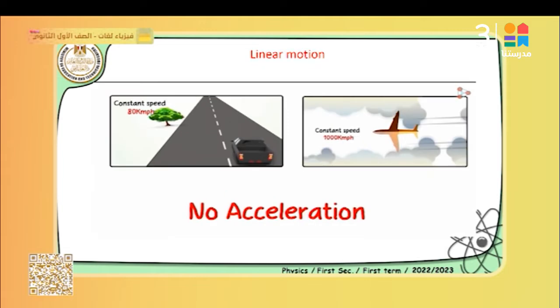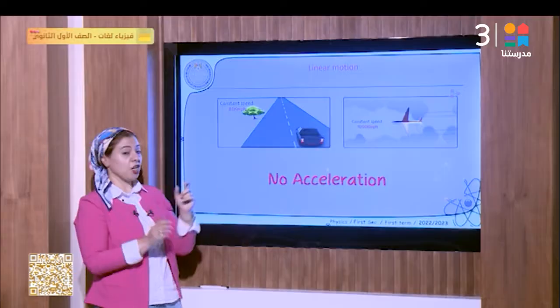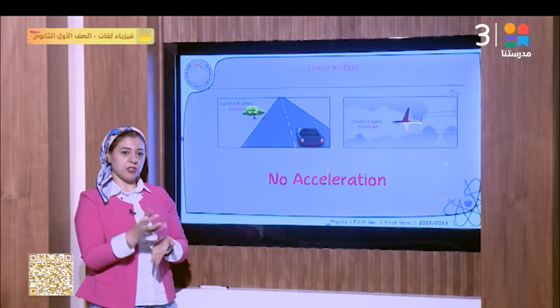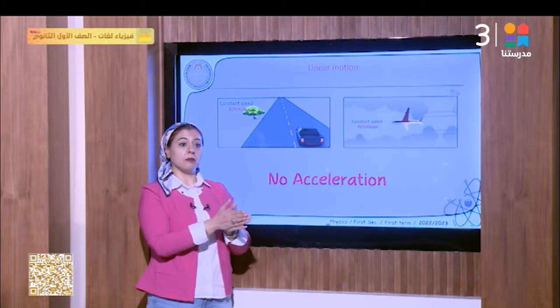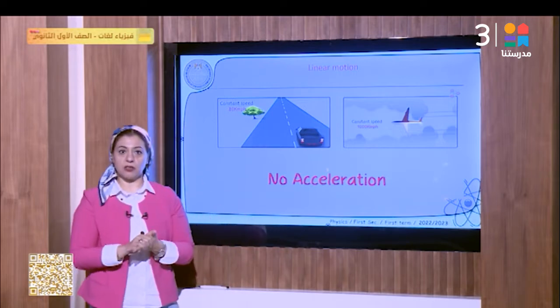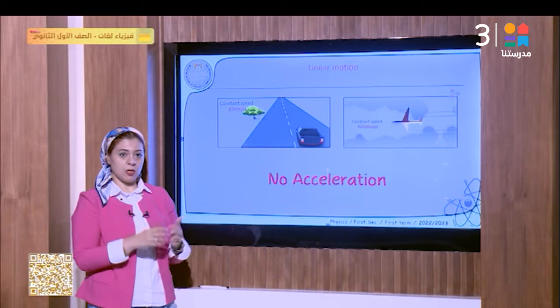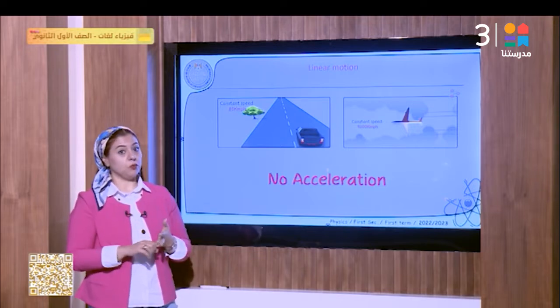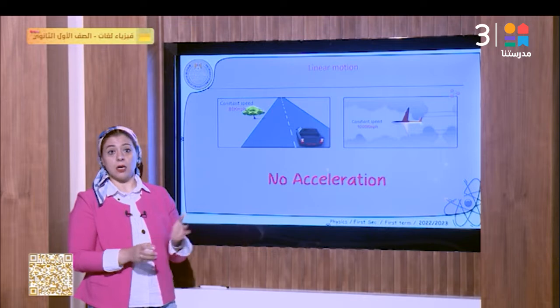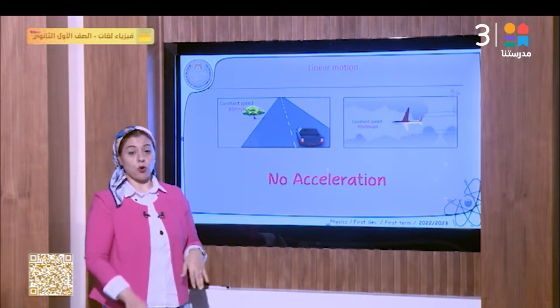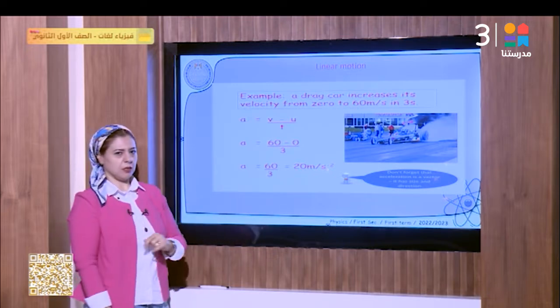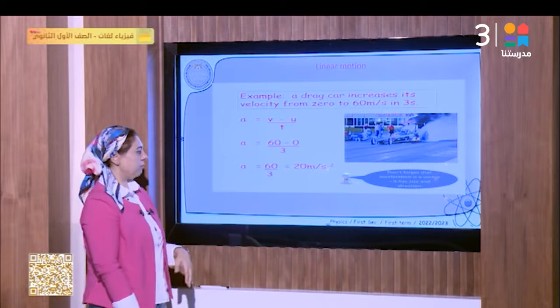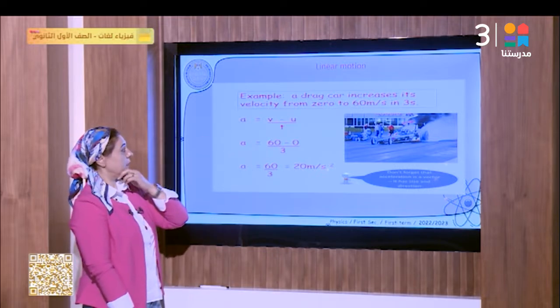No acceleration. None of them has any acceleration. Why? Because it's written here, it's a constant speed. There is no change in the magnitude of the velocity. Plus, they move in a straight line, which means there is no change in direction. So they move with velocity of constant magnitude and constant direction. There is no change in velocity, which means zero or no acceleration. This is a simple example just for the application of the law of acceleration.